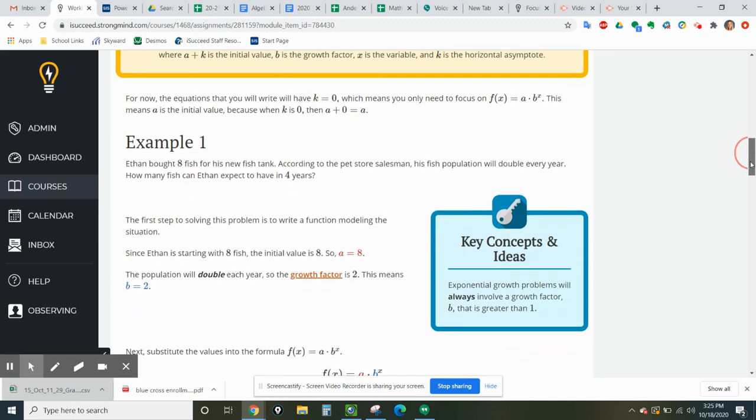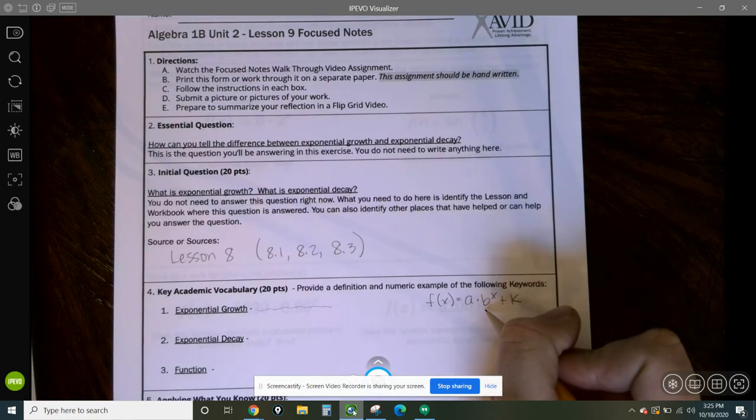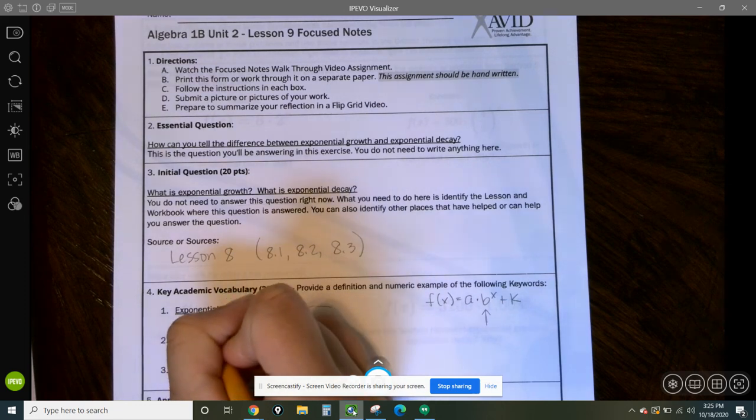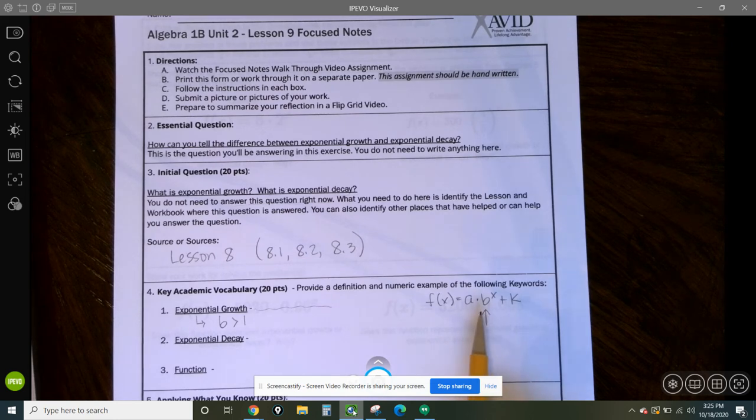So we have some examples. Okay, so right here in this blue box, key concepts and idea. Exponential growth problems will always involve a growth factor, or B, that is greater than 1. So that is so important that we know that on our paper here, that for exponential growth, B is greater than 1. So make sure you write that as part of your definition. B is greater than 1. That's how we can tell by looking at a function if it's exponential growth or not. So for the exponential growth, this number, whatever's in there for B, is going to be greater than 1.